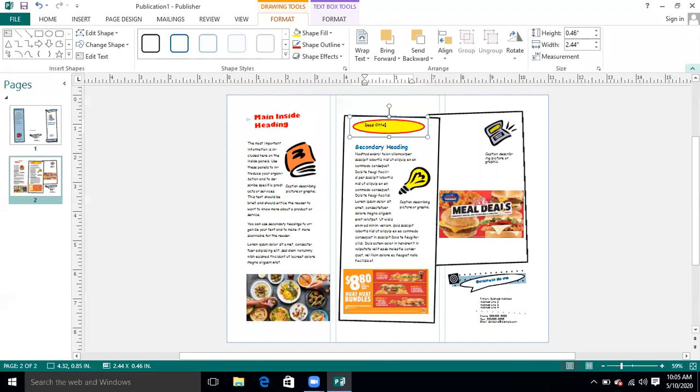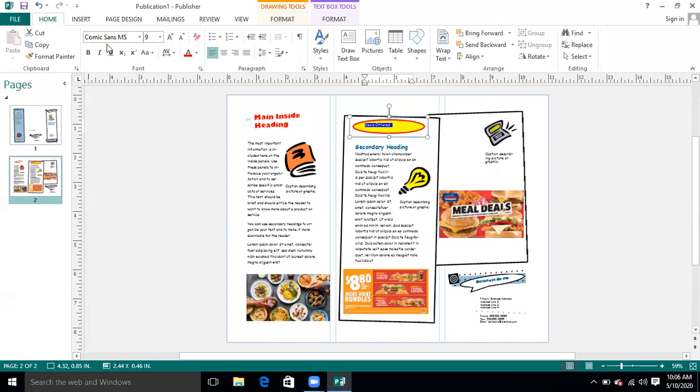What are the different deals that we are offering? Now you can select the text, go to the home menu and you can change its size.